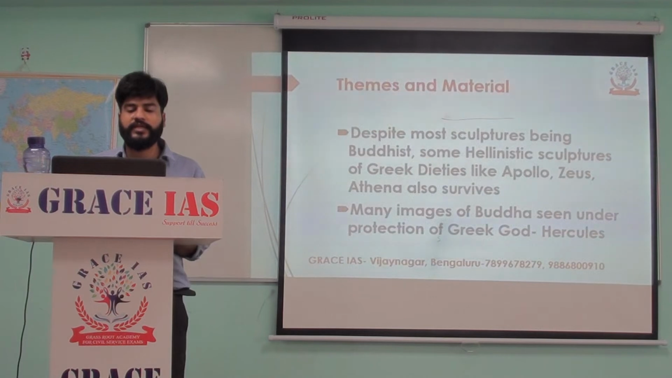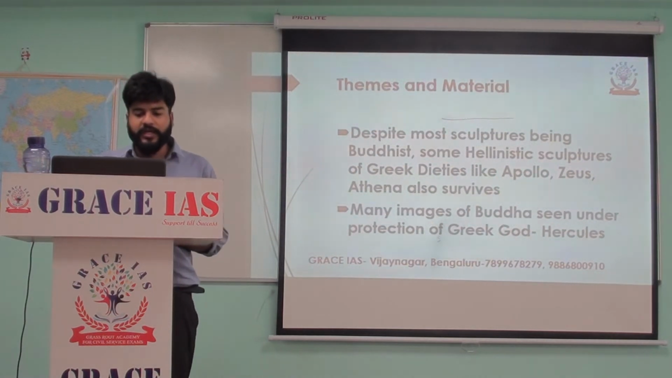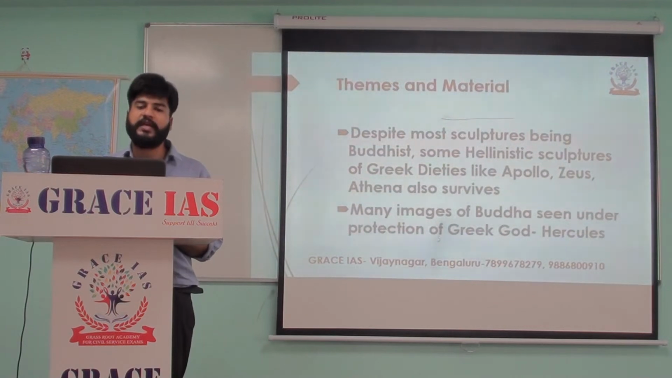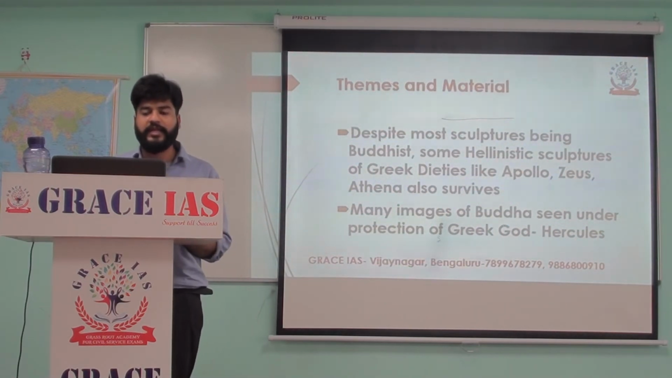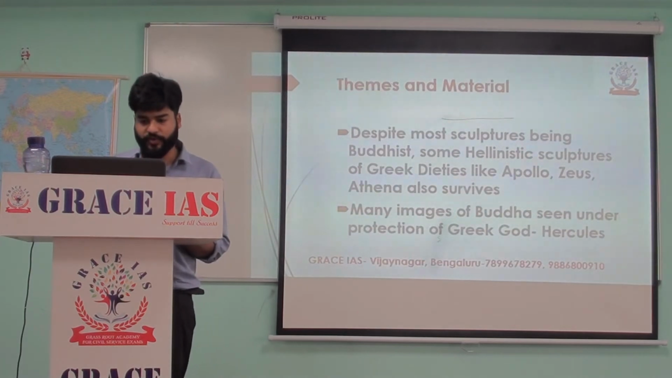We move on to the themes and material heading. We all know that most of the sculptures in Gandhara art are of the Buddhist tradition or of Lord Buddha, but there are some Hellenistic sculptures of Greek deities as well, like Apollo, Zeus, Athena. They also survive. It shows that there was influence of foreign cultures as well. Then in many images of Buddha, Buddha was seen being protected by a Greek god like Hercules. You can write this point also.